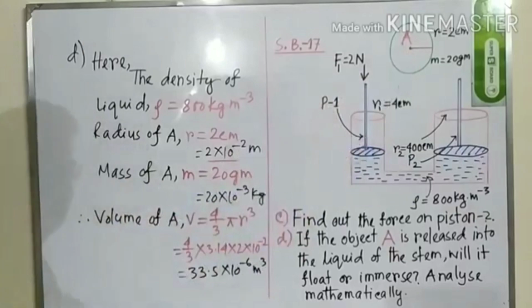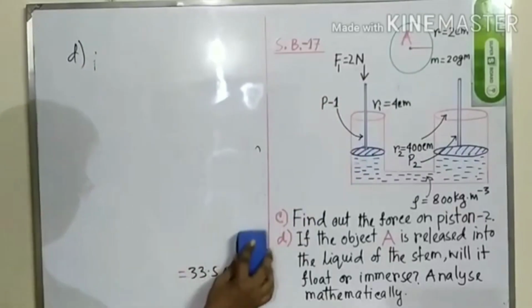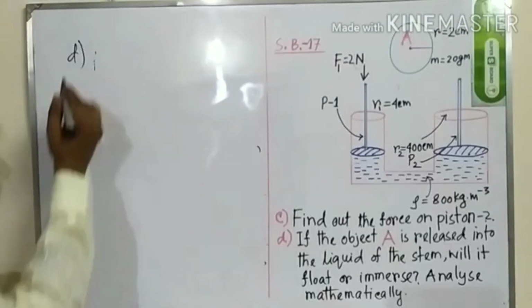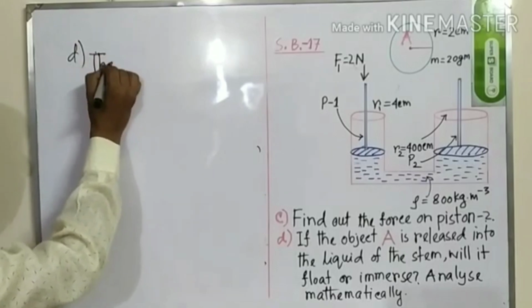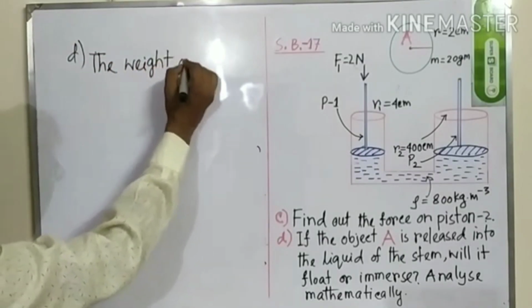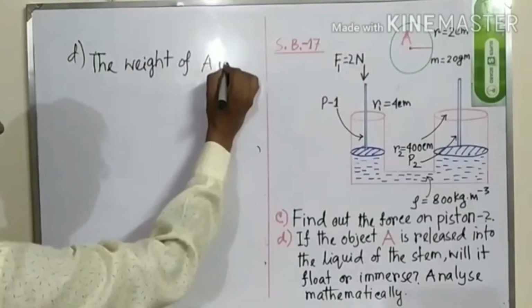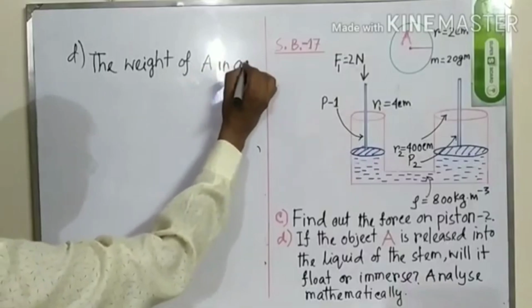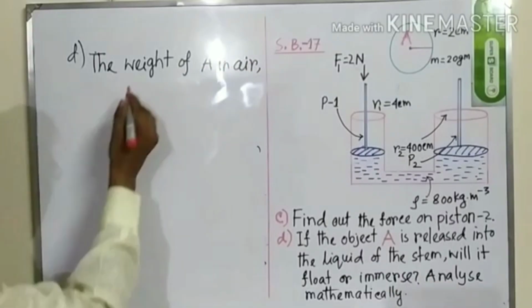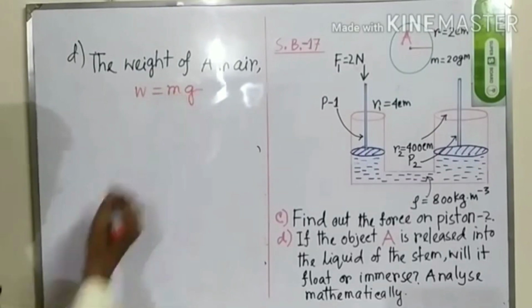So we can write like this. The weight of A in air. What is the symbol of weight? W is equal to mg.